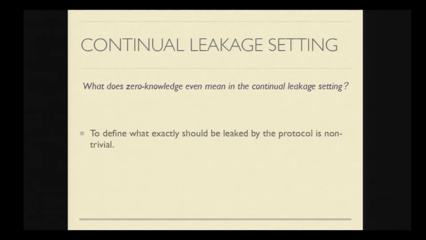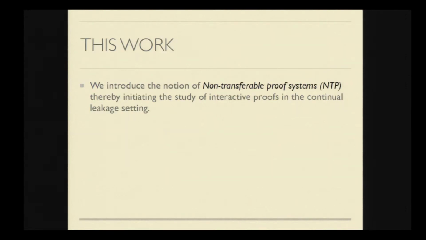But before we answer this question, what does zero knowledge even mean in the continual leakage setting? So it turns out that to even define what exactly is leaked from the honest prover is sort of a non-trivial task. In order to explain more about this, I will talk about the challenges we face in order to model this later on. So before that, let me first present the result we have.